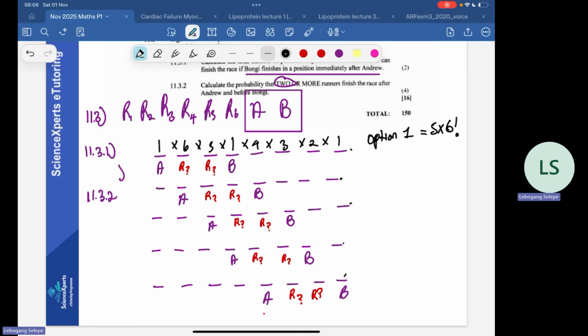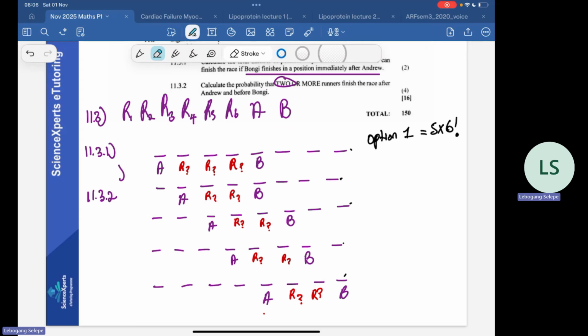So for example, if I choose to move Bongi here and place another runner here, now there are 3 people, right? So let's remove this just to show you exactly what's happening, because it's also a possibility that we have 3 people between them, right?